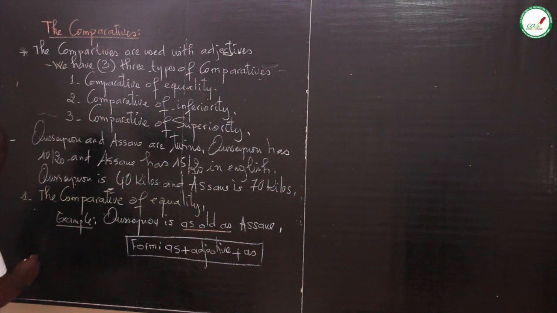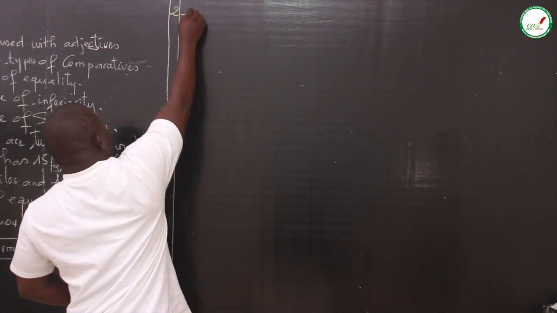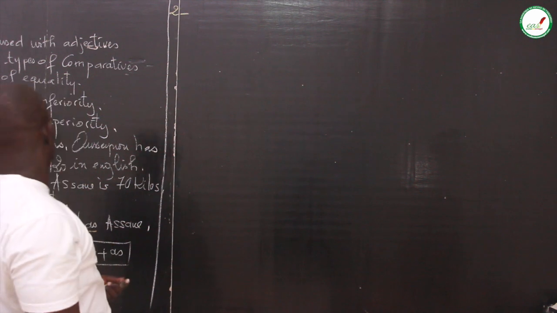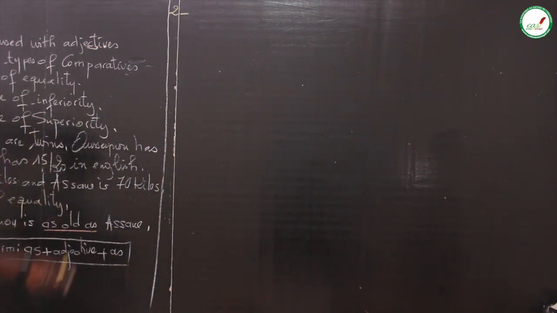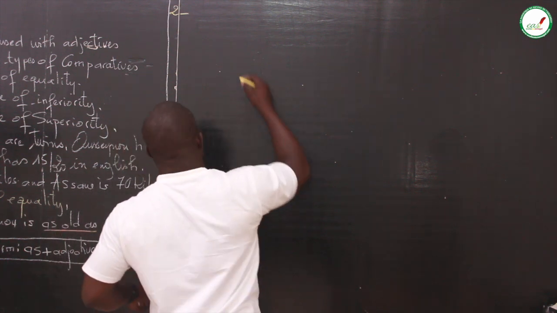Now let's go with the second form. Comparative number 2, the comparative of inferiority.